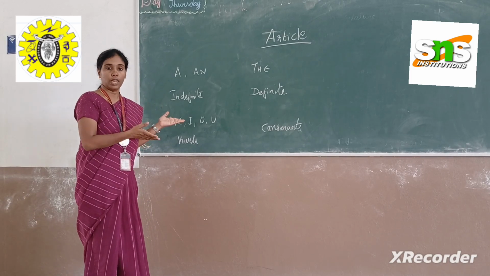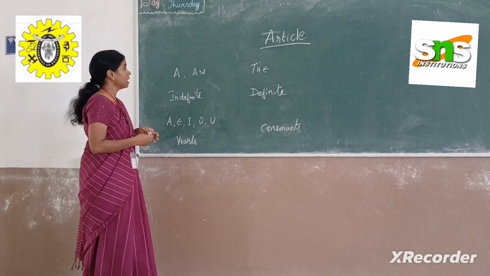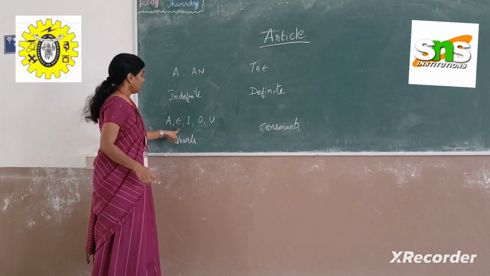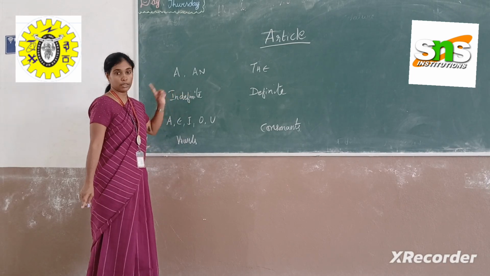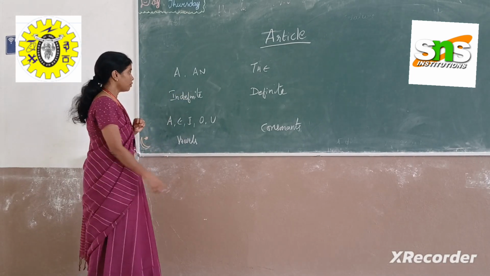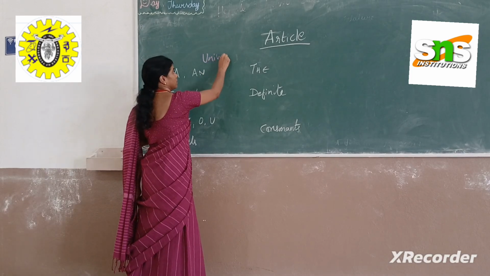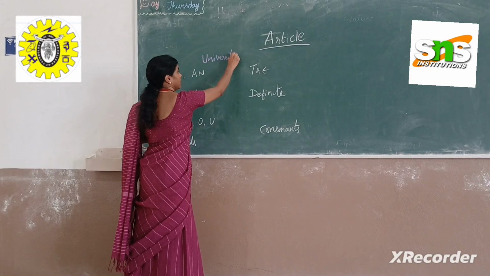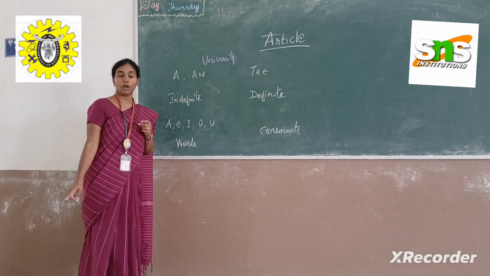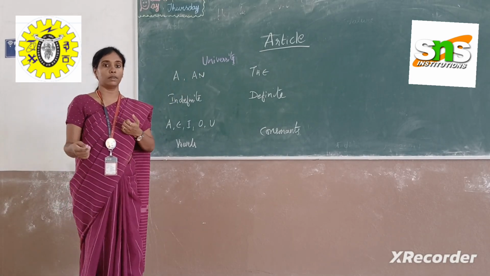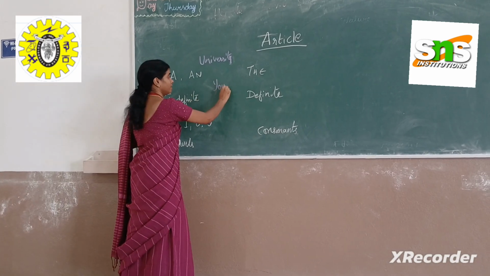For example, vowel sounds we are supposed to use an, as I mentioned earlier. So what about university? It starts with U, but it does not sound like a vowel. It has the you sound. That is the exception.